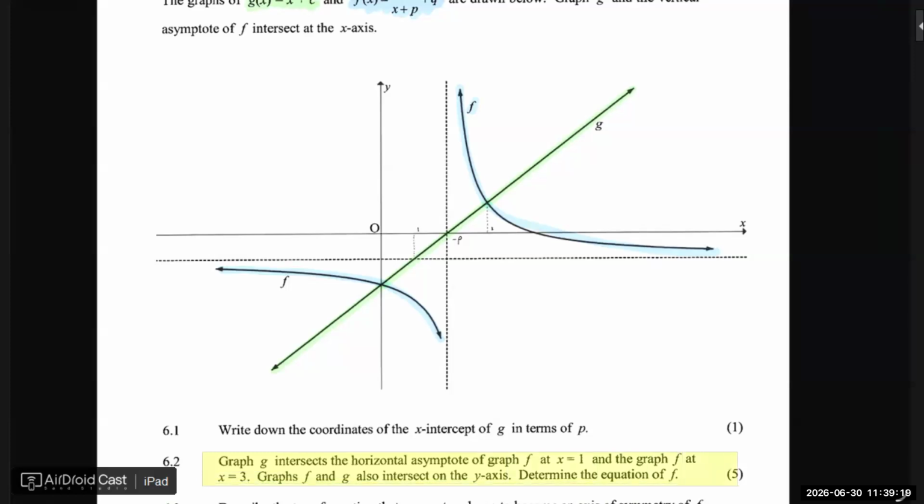So what do you guys think we can do? Skip it.